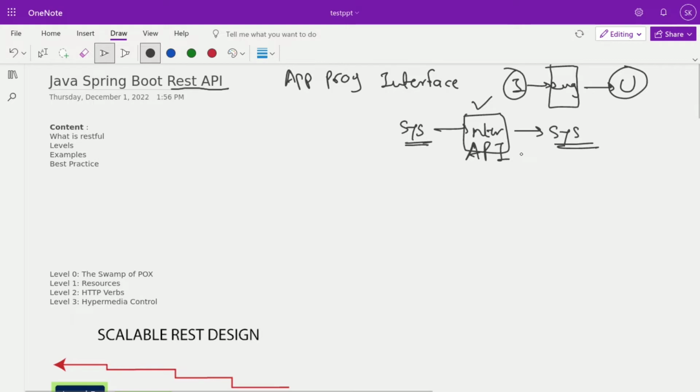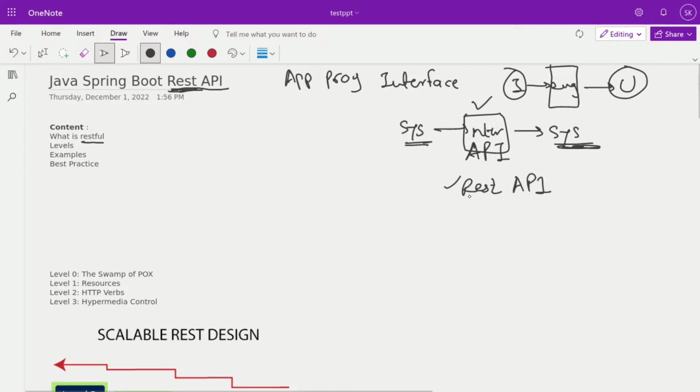Okay, application programming interface. The question that came up is what is the meaning of RESTful, because we are seeing REST APIs. There are two types of API, REST API and SOAP API. REST API is a representational state transfer API. That means there are certain rules, regulations and guidelines defined by REST to communicate from system 1 to system 2. That is known as a REST API. Okay, that's the basic thing about REST API.